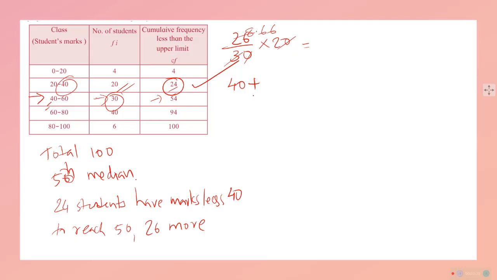Correct? How much is it? 8.66. 8.66 into 2, how much does it become? 2 6s are 12, plus 1, 13. 2 8s are 16 plus 1, 17.32.